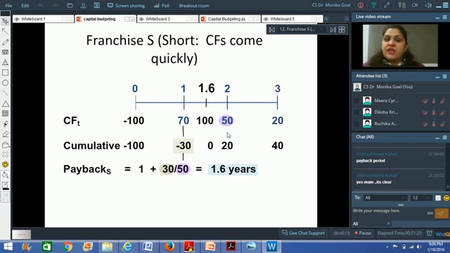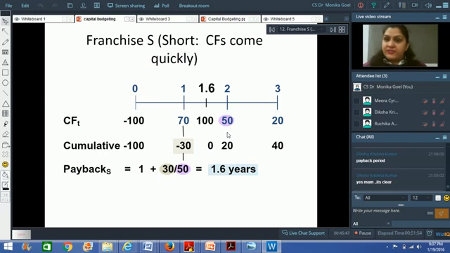You want to know the period in which you are getting your initial money back. So what will you write? 1 year plus, how much do you want more? You want 30 more. 1 year plus 30 divided by 50. How much are you getting? You are getting 50. So in this particular project, you are getting your money back in 1.6 years. If I go simply by the payback period method, that too undiscounted, I would simply say that I would like to go for project S.